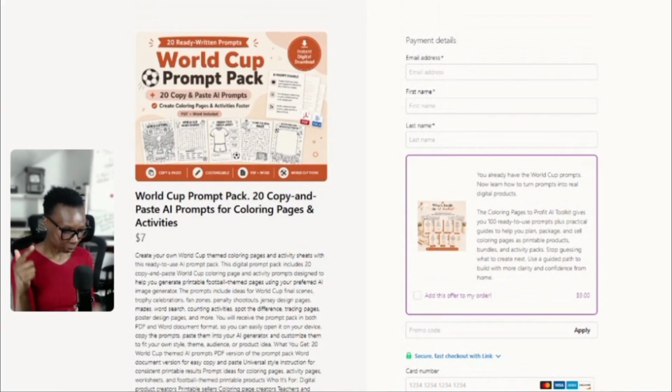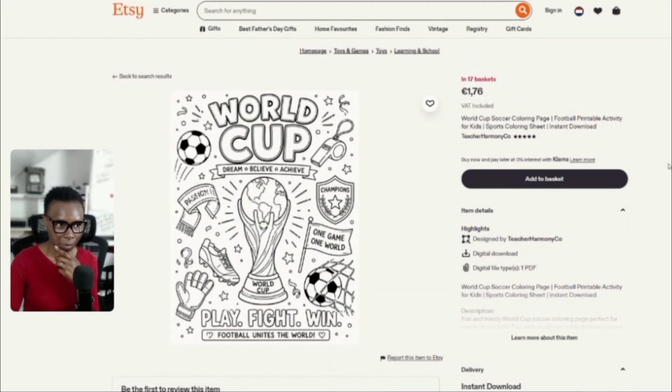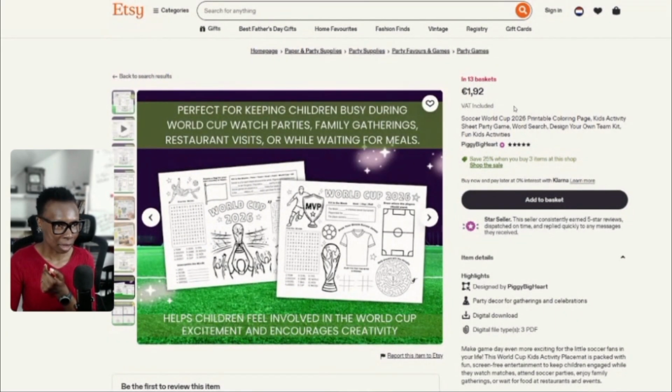With this product, you can make way more from the prompts. I've just shown you how. Let me show you again how this person is selling this product, and there are 17 already in the basket. Do the maths. This person is selling for about $2, and this one has 13 in the basket within 24 hours. It's a trending product. Please grab this opportunity and start creating your product.